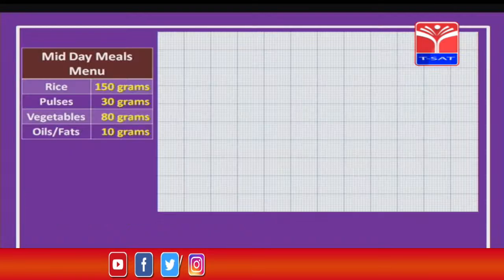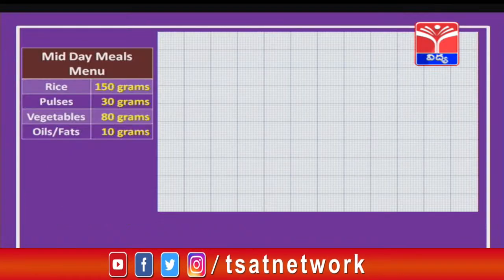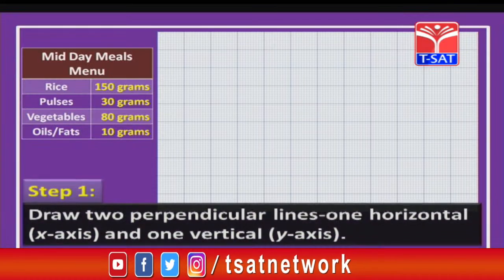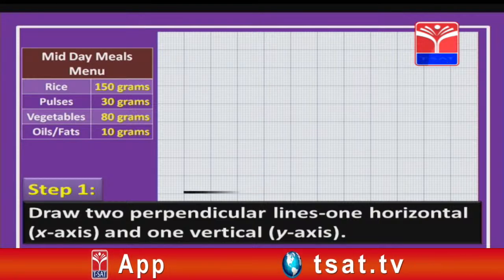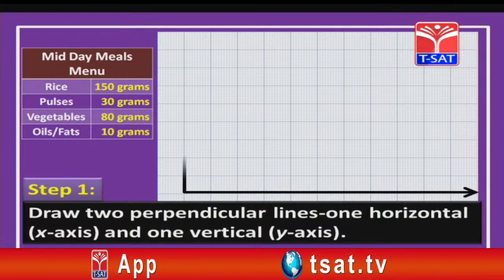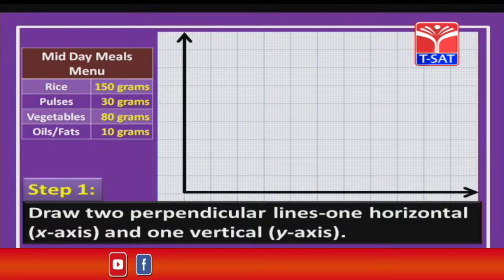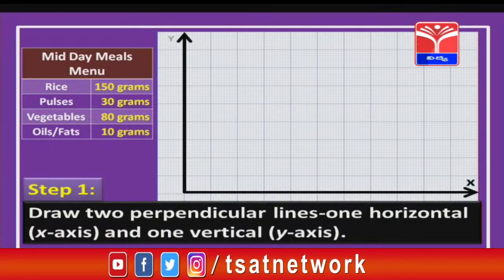Let us draw now. For that, the first thing is you need a graph sheet. Then in the first step, you are going to draw 2 perpendicular lines, one along the horizontal and the other along the vertical. Okay, children, and both are perpendicular to each other. The horizontal line is the x axis and the vertical line is the y axis.